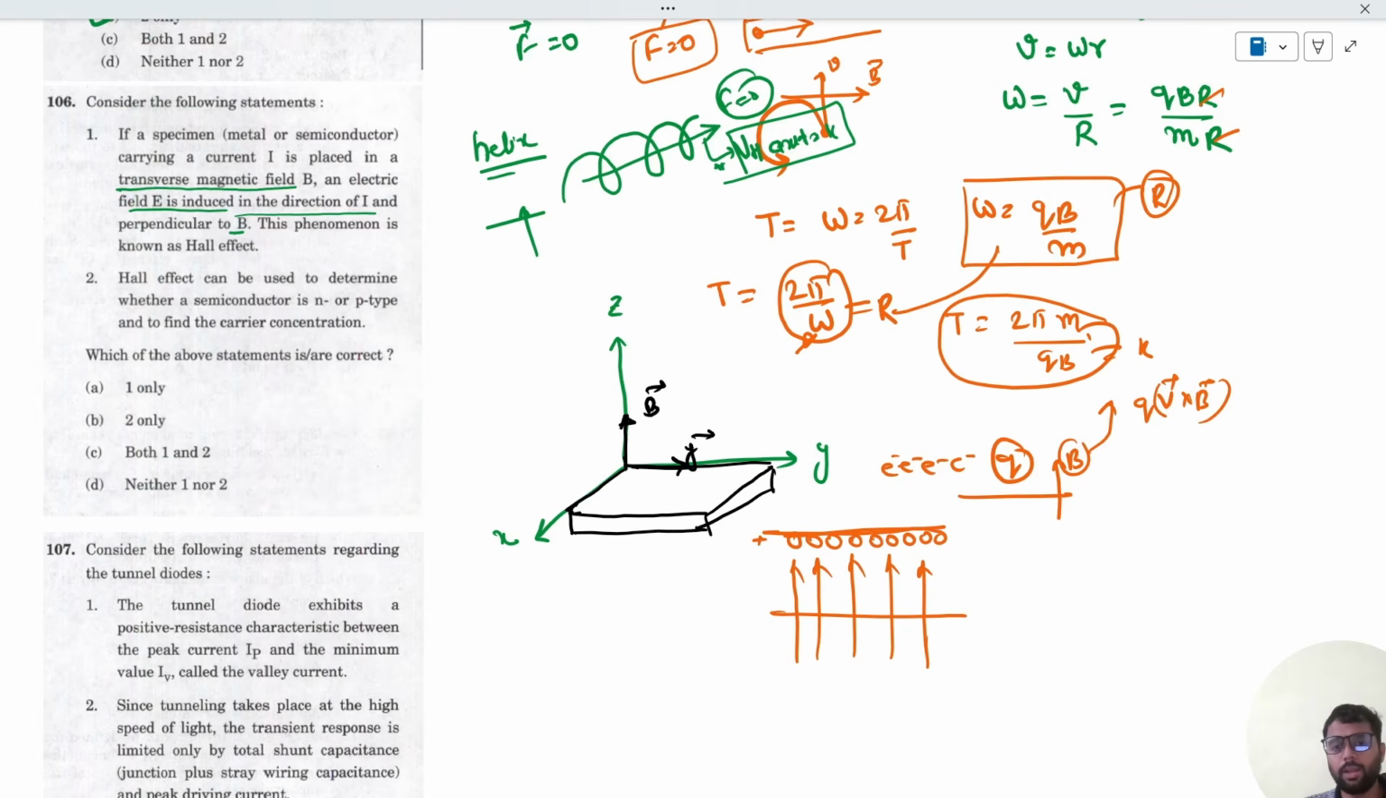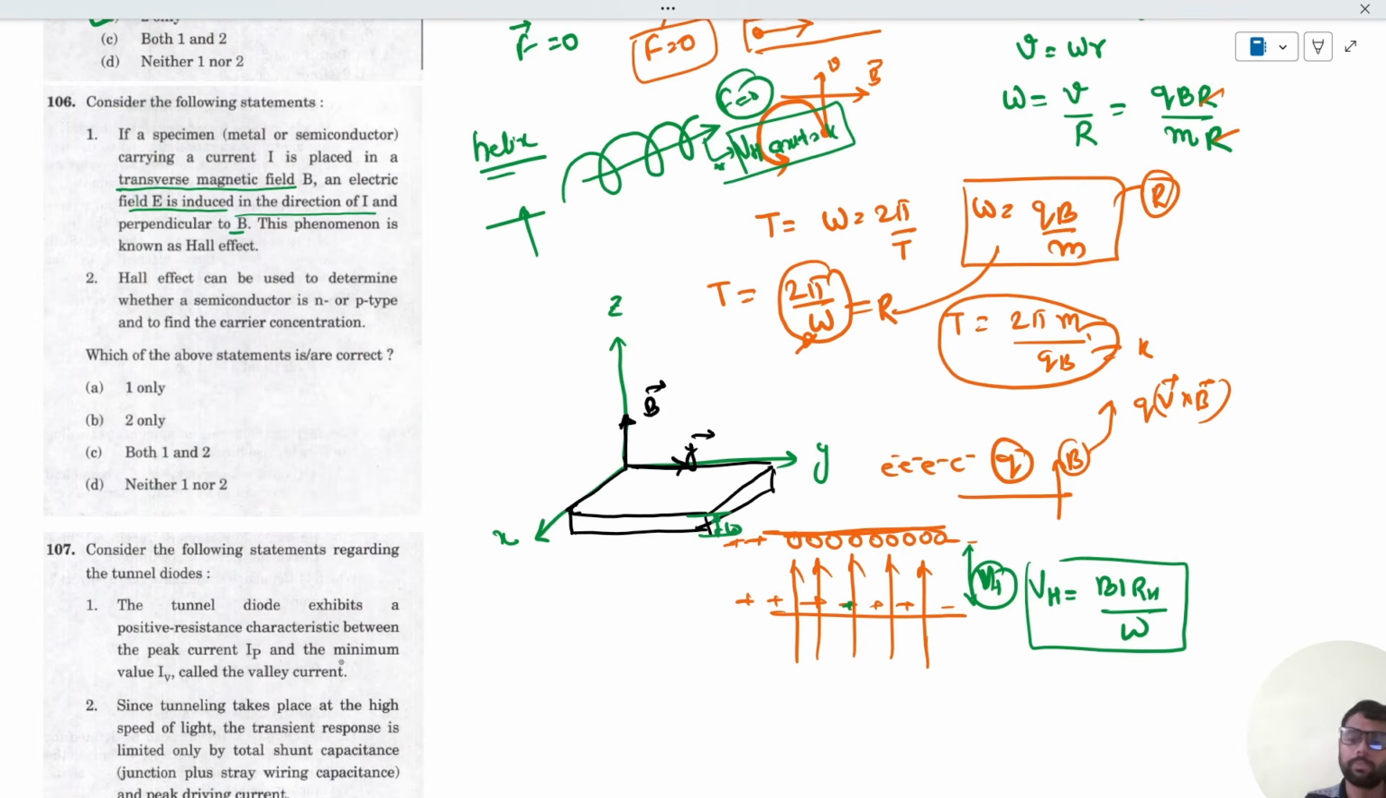There will be a like charge developing in this region, positive, and here there will be a depletion of electrons because all the electrons have been pushed up. So here it will be negative, sorry, positive. So a potential difference known as the Hall voltage, VH, will develop. VH is given by V = I R_H upon omega, where R_H is the Hall constant and this is omega.